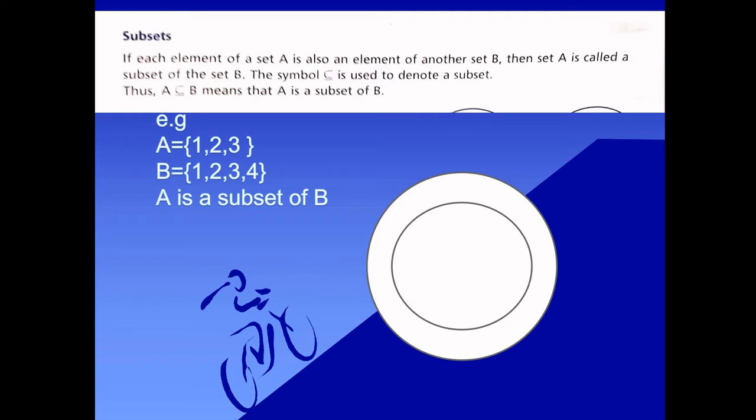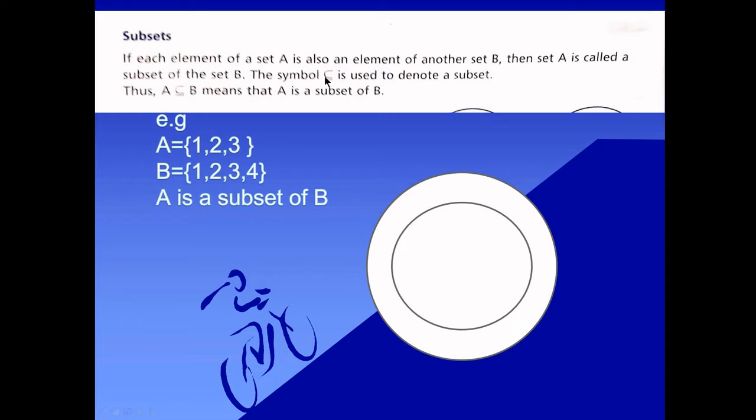Today we learn about what a subset is. If each element of a set A is also an element of another set B, then set A is called a subset of set B.